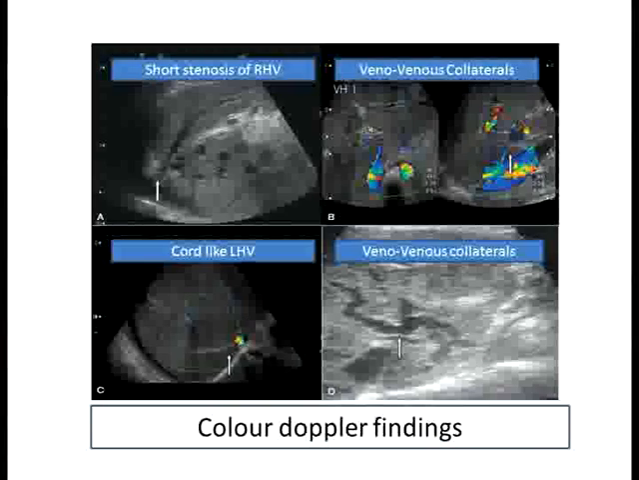So we did a Doppler on this child, and it showed a short ostial stenosis of the right hepatic vein. The left hepatic vein and the middle hepatic vein were almost a streaky and fibrous band. And as we see here, there is ostial stenosis in the right hepatic vein. There were also significant venous collaterals seen on the Doppler, as on the right hand side we can see. So these are the color Doppler findings on this child.